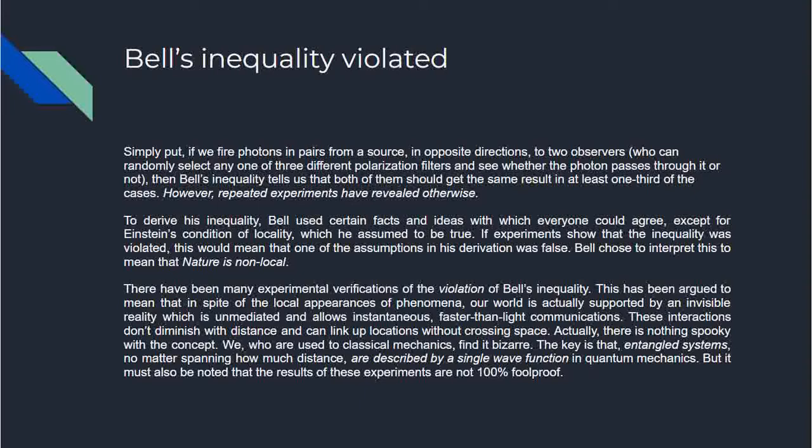This has been argued to mean that, in spite of local appearances of phenomena, our world is actually supported by an invisible reality which is unmediated and allows instantaneous, faster than light communications. So this actually can explain a lot of things like parapsychology and stuff, but we'll be explaining that near the end of the video. So these interactions don't diminish with distance and can link up locations without crossing space.